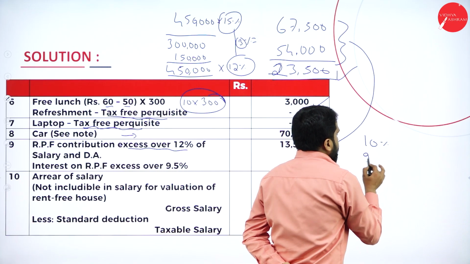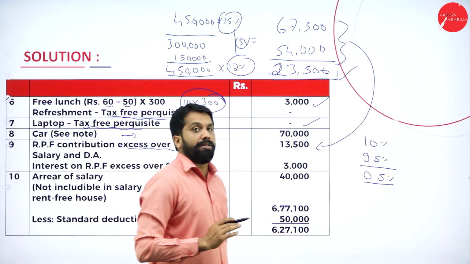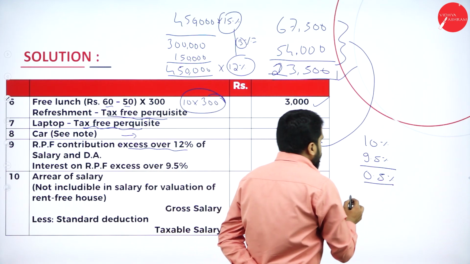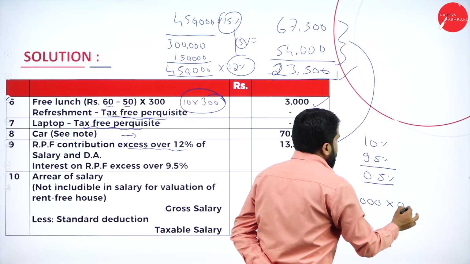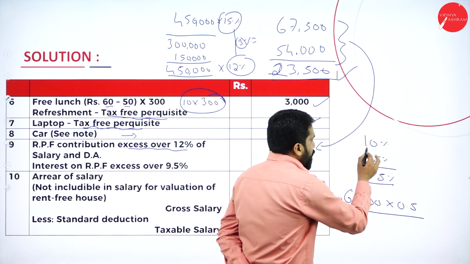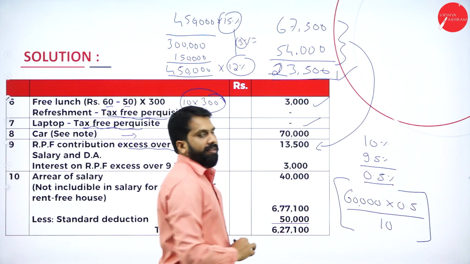What is the limit? 9.5. How much extra paid? 0.5. Up to this, any doubt? No doubt. Now, how much interest paid? 60,000. How much extra paid? 0.5 out of 10. This will be your calculation.